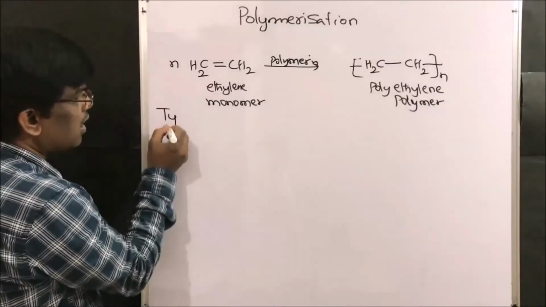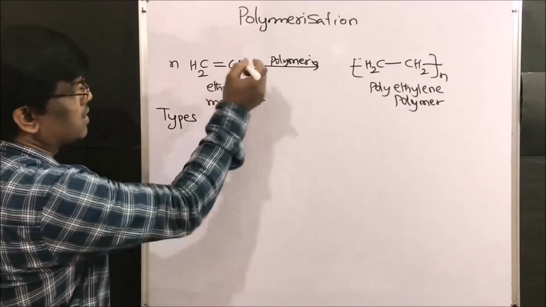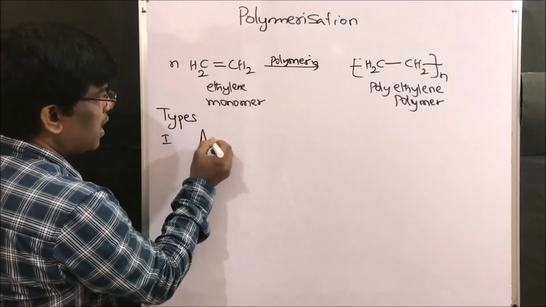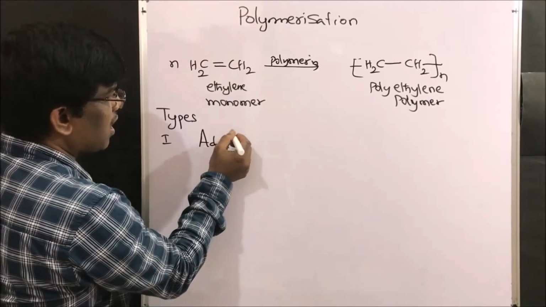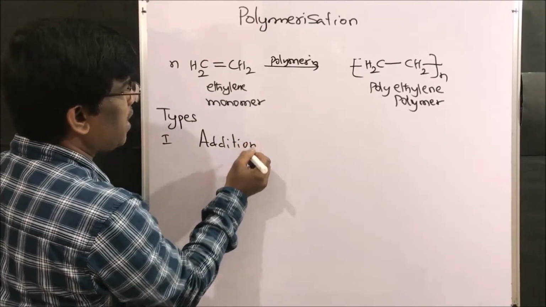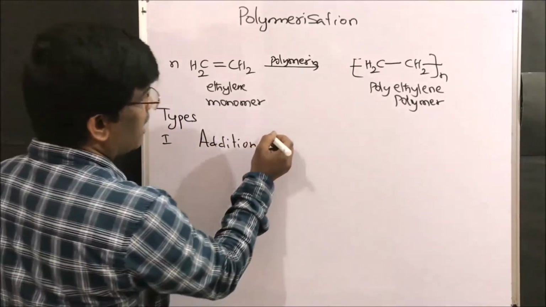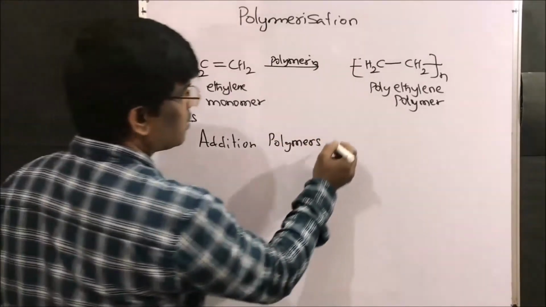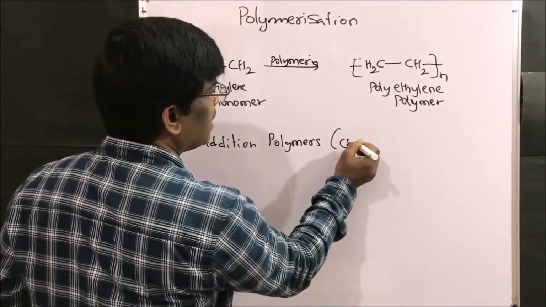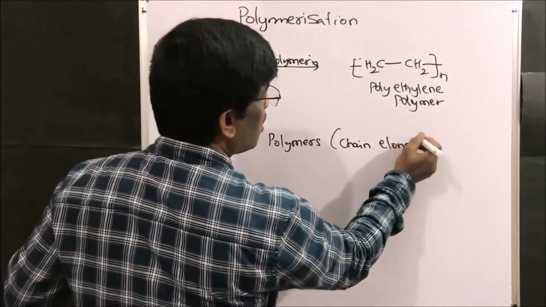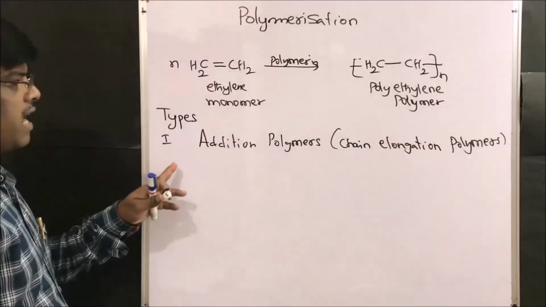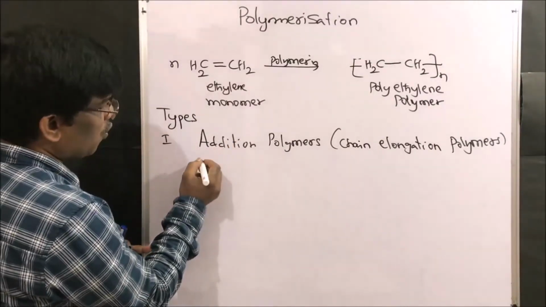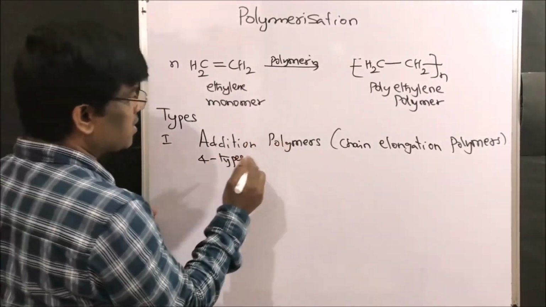So types, right friends, types of polymers. The first one is addition polymers. That means the monomers will be added to each other. Addition polymers are also known as chain elongation polymers. These are of four types.